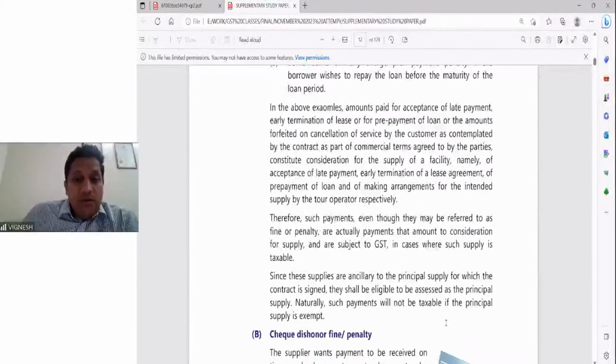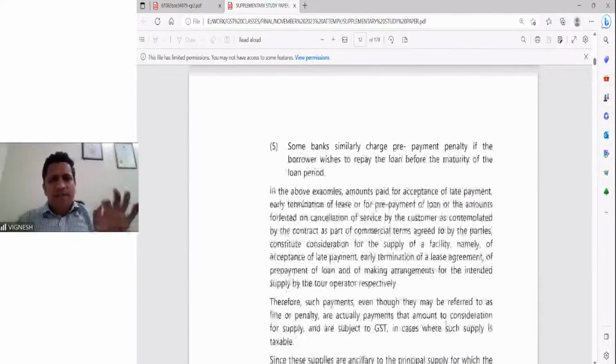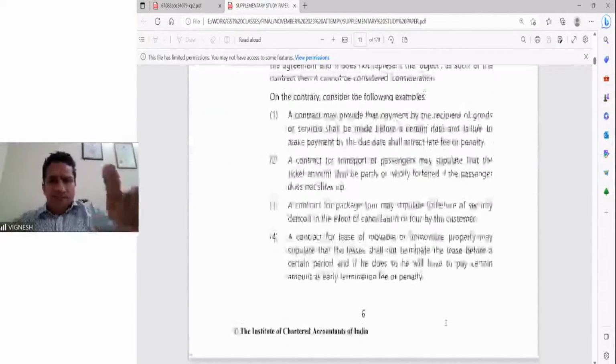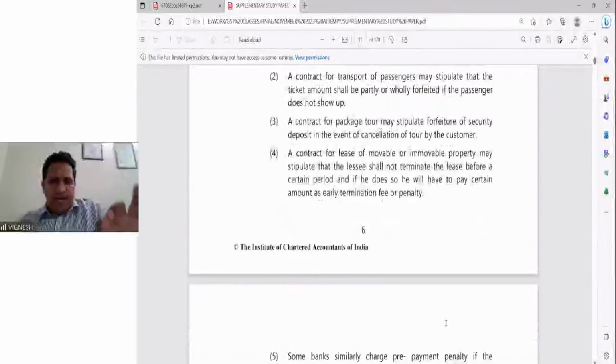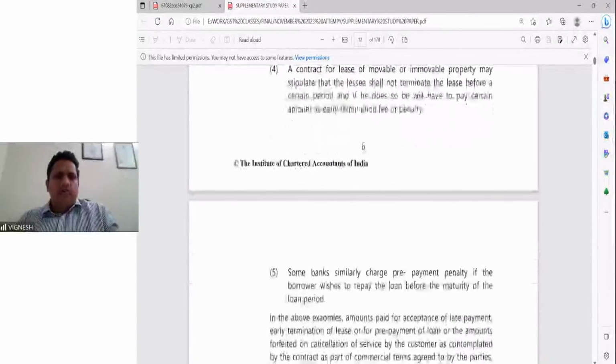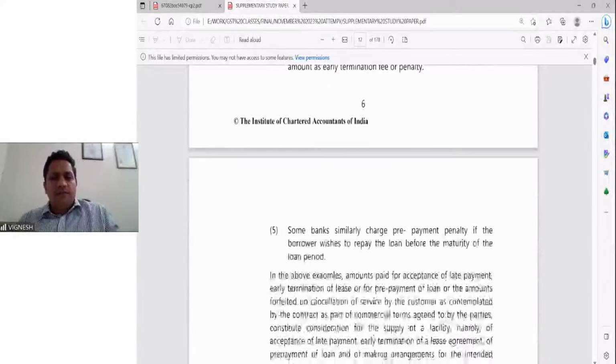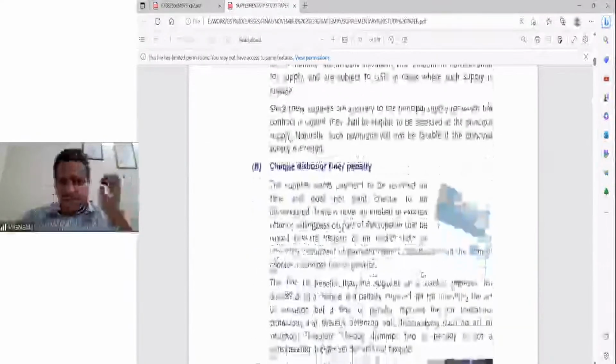taxable. Fine. So therefore, if you see here, a very, very thin line of difference is there. These are the various examples. If a contract is there and the contract has a clause for violation, that will be very much chargeable to tax.